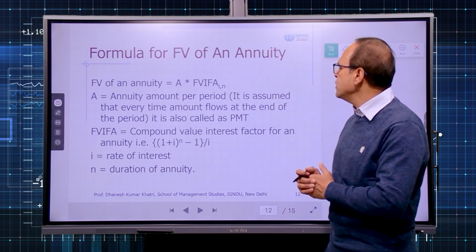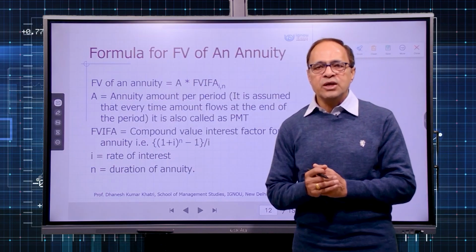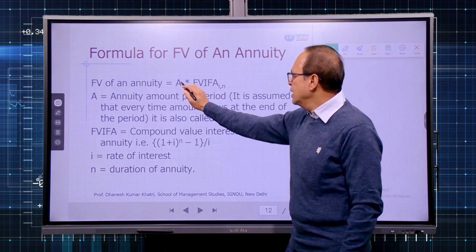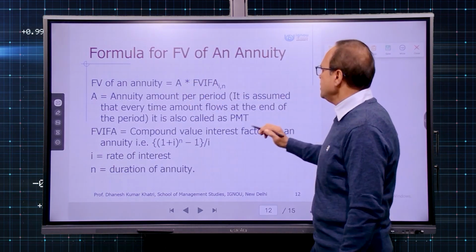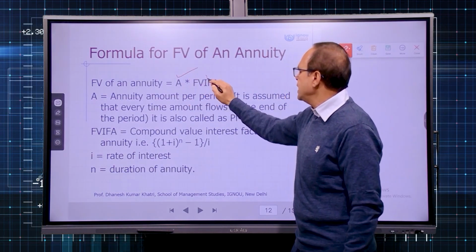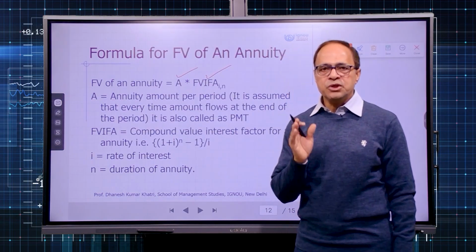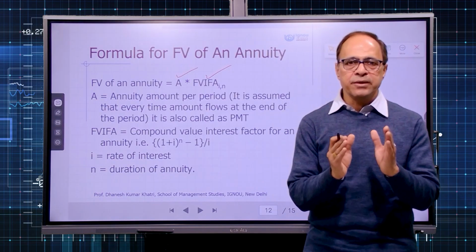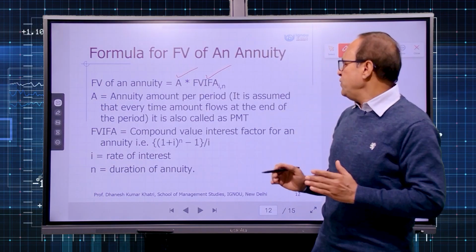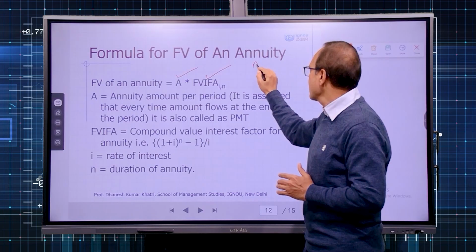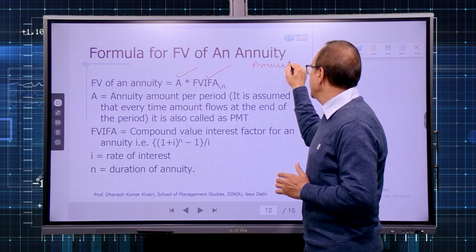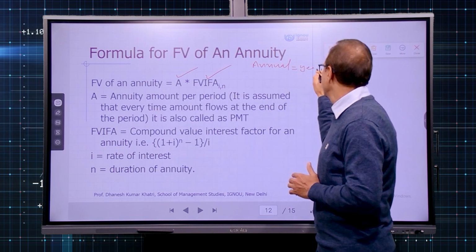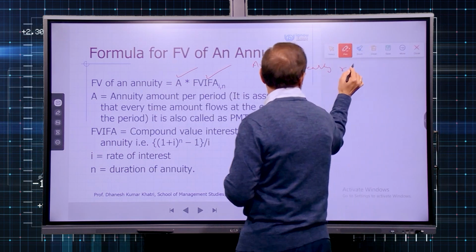Now, what is the formula for calculating the future value of an annuity? Future value of an annuity can be calculated as A, which is the amount of the annuity, multiplied with FVIFA, the future value interest factor for an annuity at a given rate for the nth period. Now let me remind you, if your annuity is an annual annuity, with annual interval, then R has to be the yearly R.